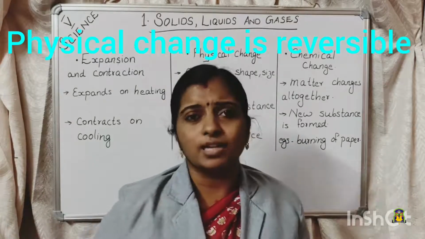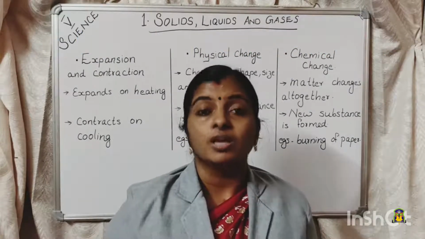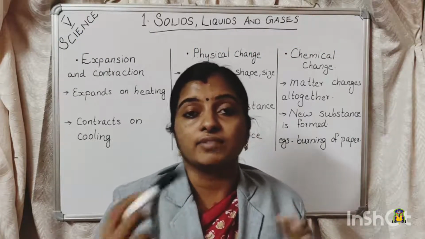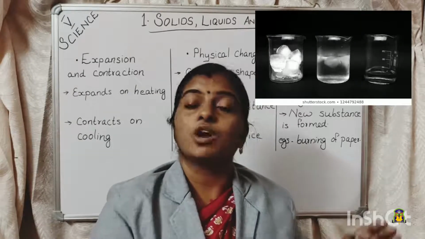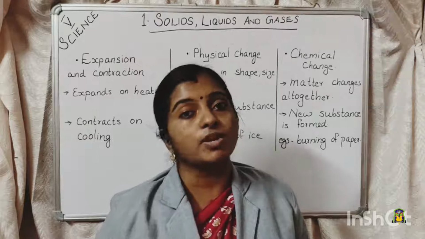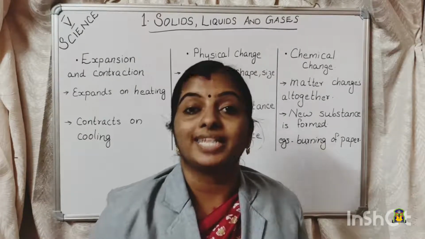So here in the case of physical change, the change is happening only in the physical appearance. That is, it is external only. So no new product is formed. That is, a new product is not formed if ice is converted into water. No new substance is formed, right? The solid form of water is ice and the liquid form is water. A new substance is not formed. So it is a physical change, that is melting of ice.